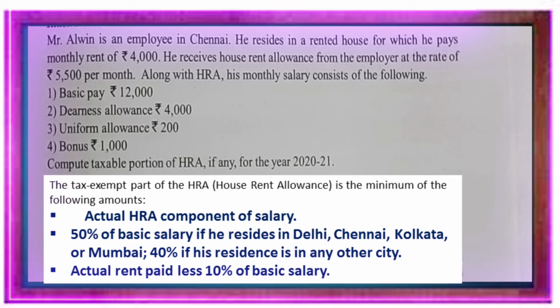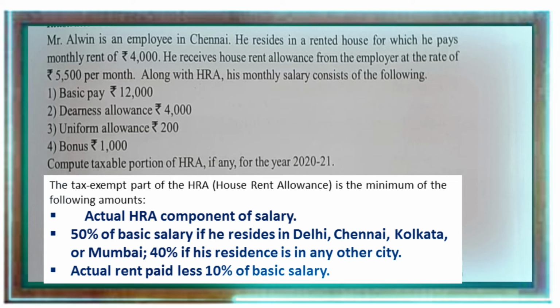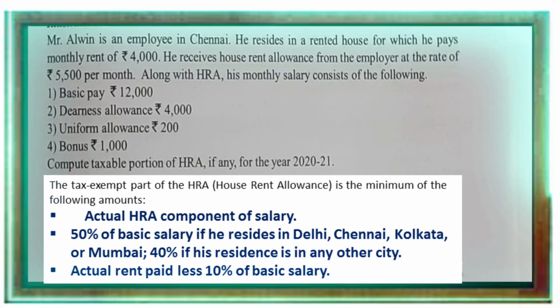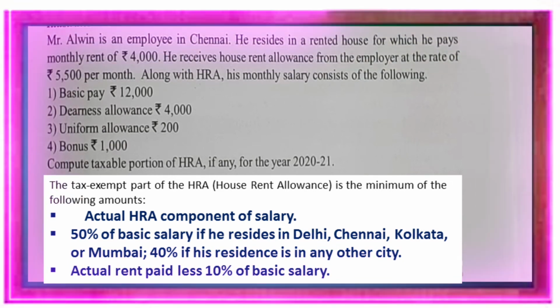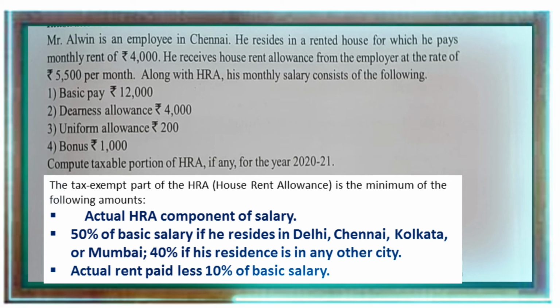So when we get a question related to HRA, you have to remember those three rules. First one, actual HRA received. Second one, 50% of salary if he resides in a metro city, and 40% of salary if he resides in a non-metro city. Then third point, actual rent paid less 10% of basic salary. Among these three, the least is exempted.